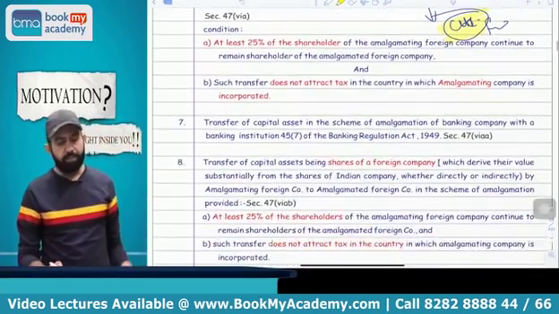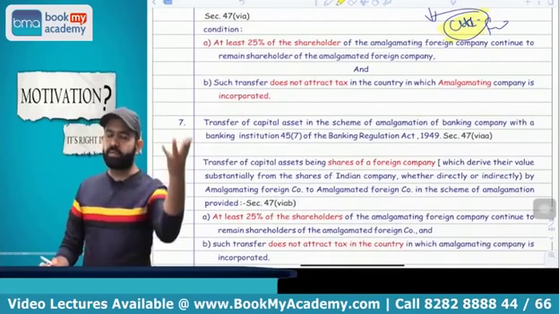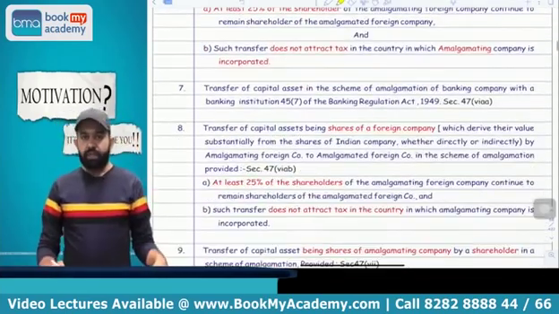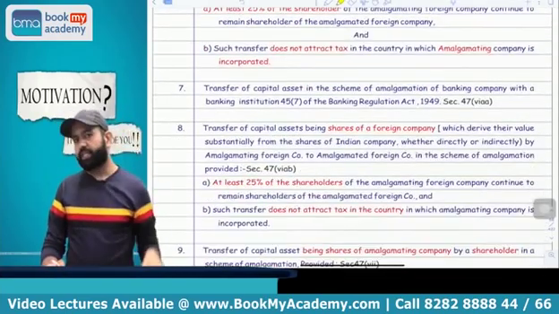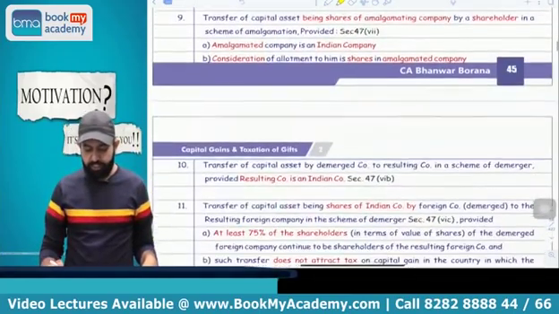There are two conditions, the same conditions. 25% of the shareholders should become shareholders of B Limited, and that transaction should be tax free in the country in which A Limited is incorporated. You got my point or not?